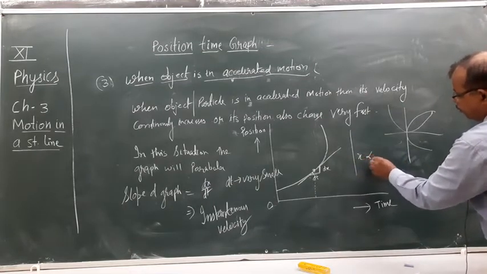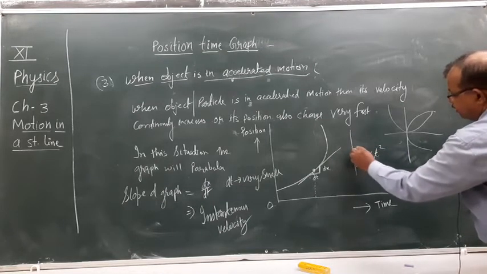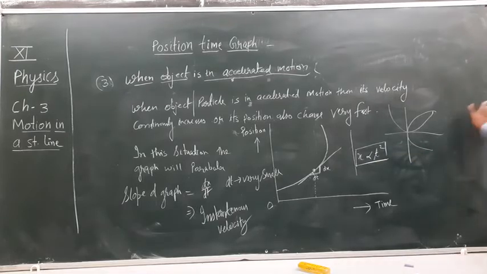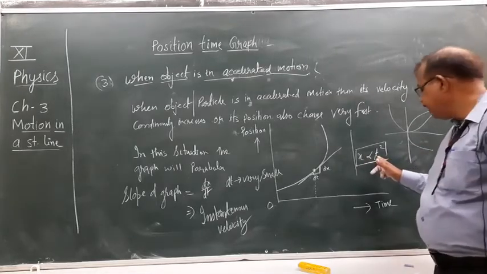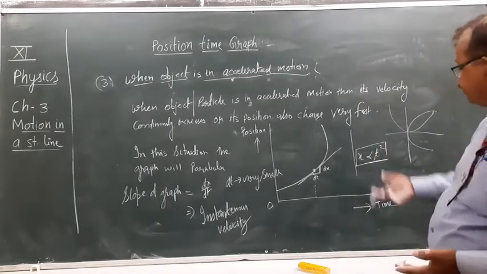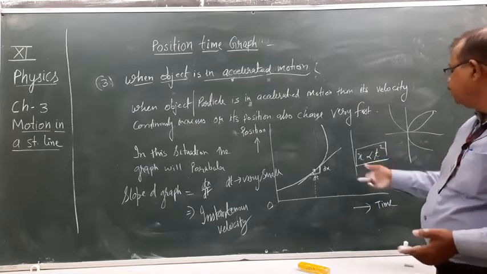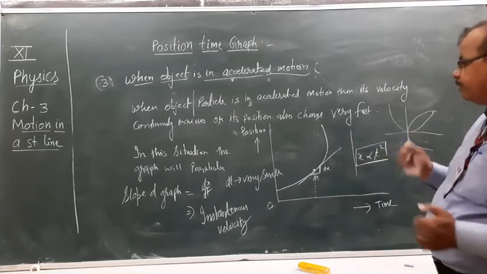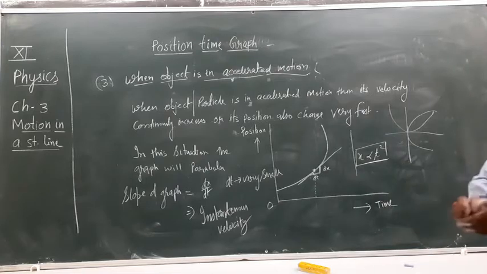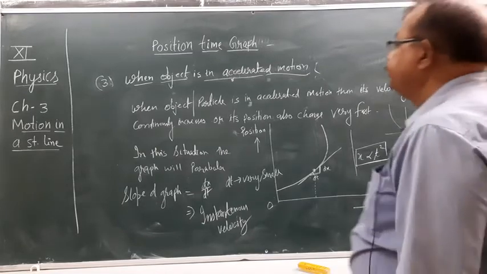And the form of the graph is parabolic, and in a parabola you can write x proportional to t square. There are two variables, position and time, and one variable will be in square form. So this equation is a parabolic equation. First you note down this. Have you noted?